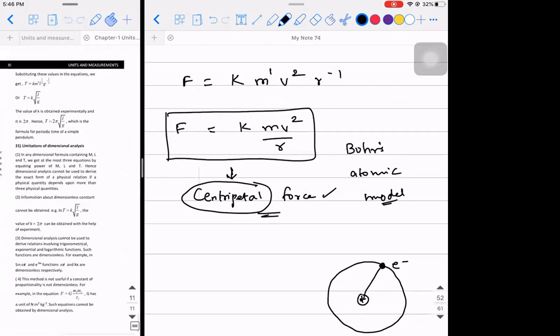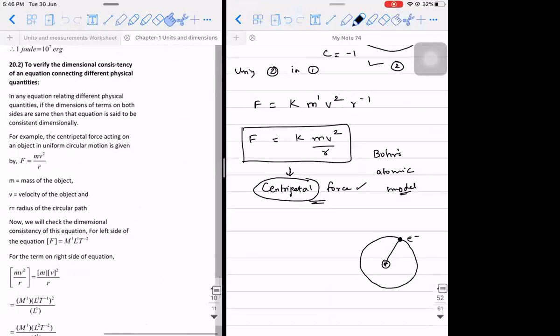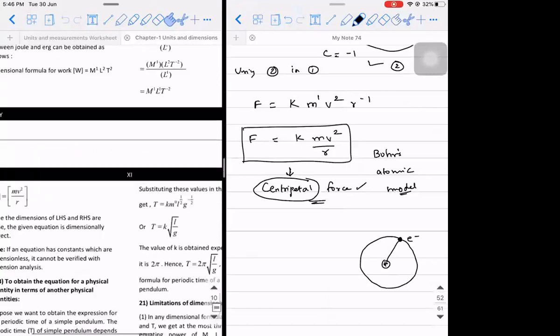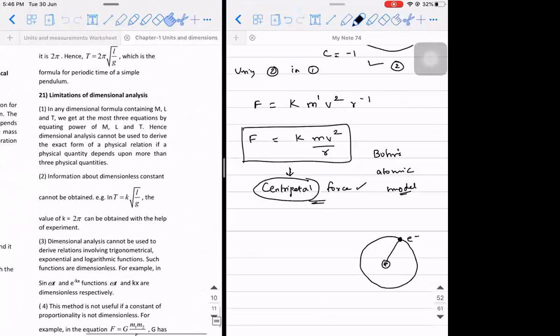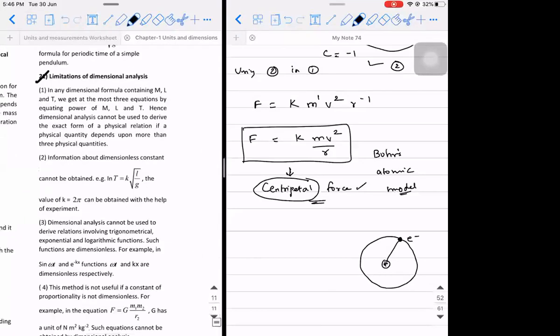So, though dimensional analysis helps us in many aspects, there are certain drawbacks associated with it. Let's see what the drawbacks are. The drawbacks are also called the limitations. Let's see what the limitations of dimensional analysis are. In any dimensional formula containing M, L and T, we get most of the equations by equating the powers of M, L and T. Sometimes there might be physical quantities which are dependent on other quantities as well.